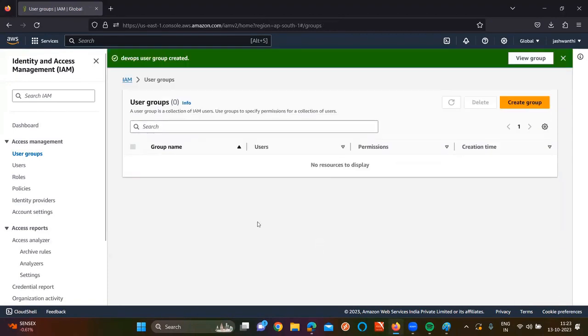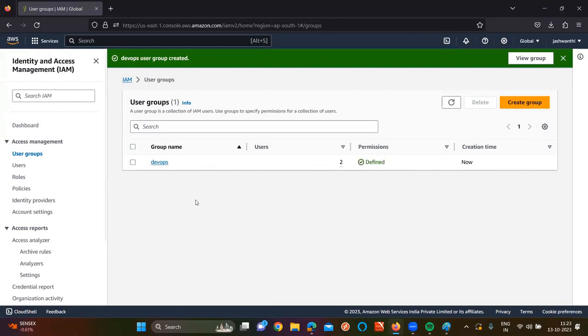Click on create group. Whenever you want to give some permission to some user, if you add this user to the group, the permission is automatically applicable. Is the point clear for you, what I said? Instead of managing multiple users, in real time we group all of the users into a single group. The moment I give permission to the group, all of the users who are part of the group receive the same permissions. Clear now? So this is what the IAM group is about.